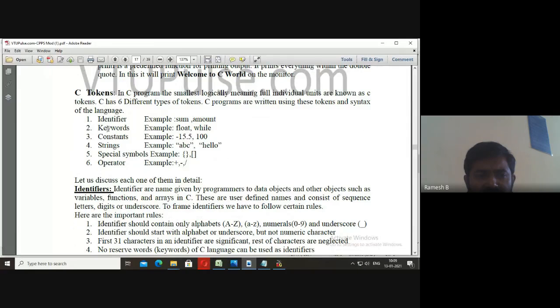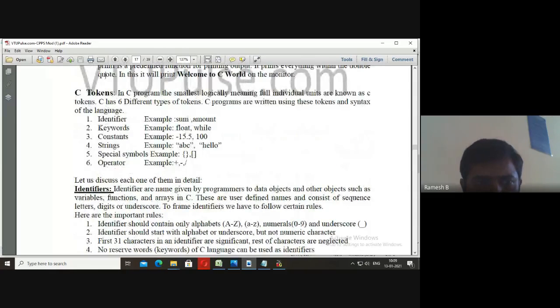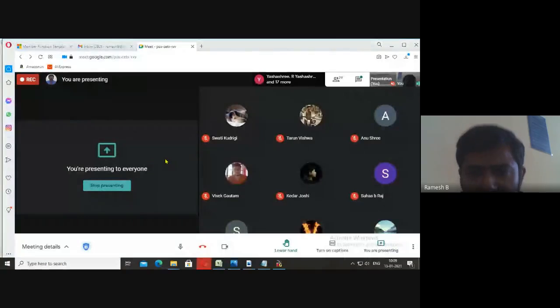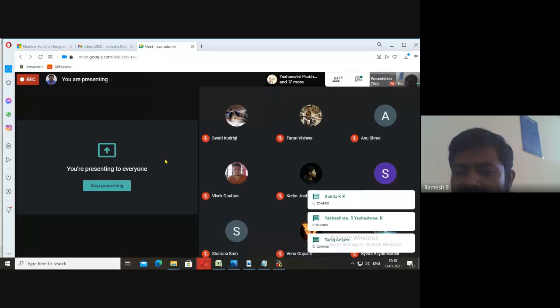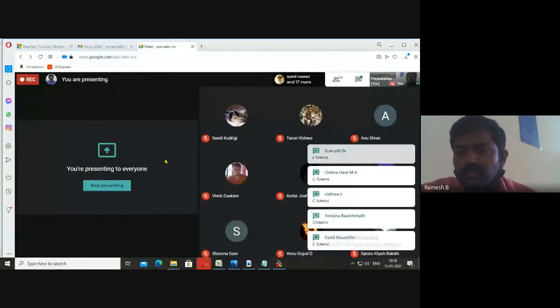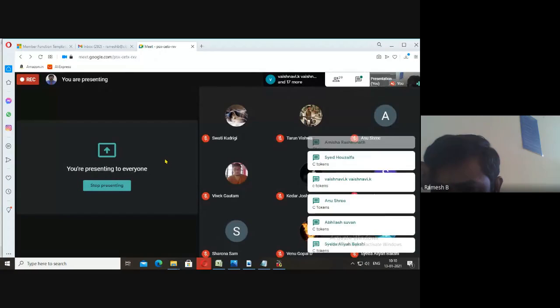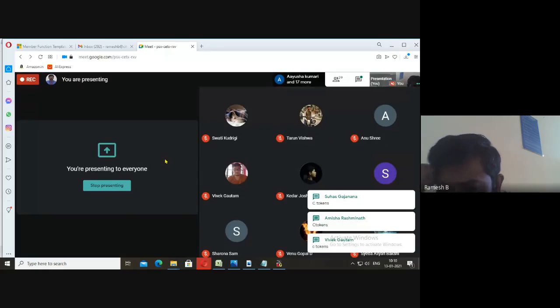Now you see there we are having identifiers. See here. Type me everybody C tokens in the chat box. C tokens. Good, good Tarun. Good Kokila, good Yashasri, good Tariq, good Amisha, good Syed, good Abhilash, good Pooja, good Kedar, good Suhas, good Vivek.